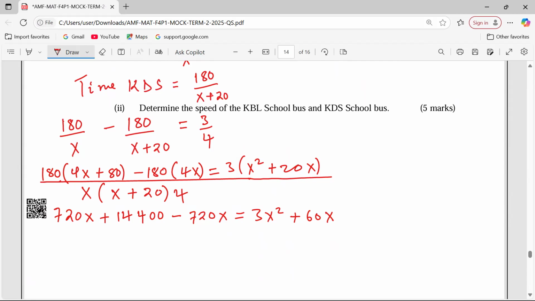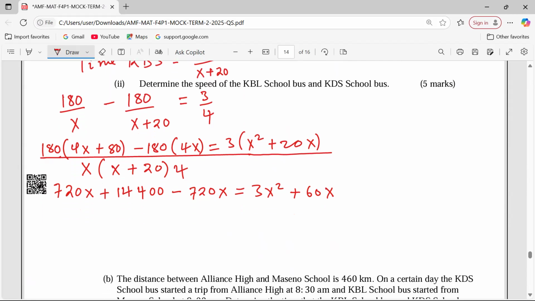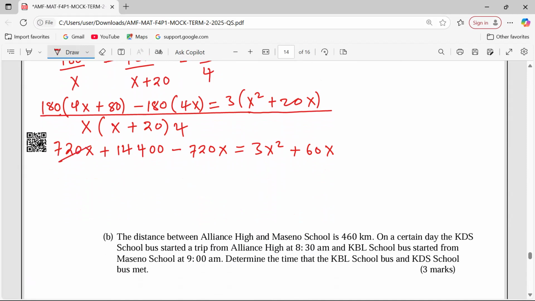At this stage, can we group some terms like 720x and 720x? That one will just automatically eliminate one another. So we can have this as a quadratic equation now: 3x squared plus 60x, then we subtract 14,400 to get 0.